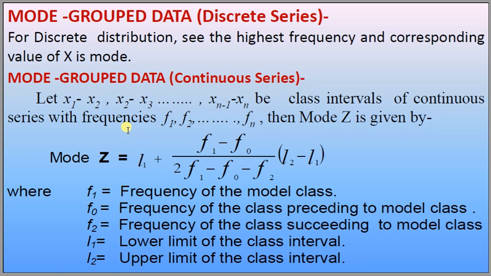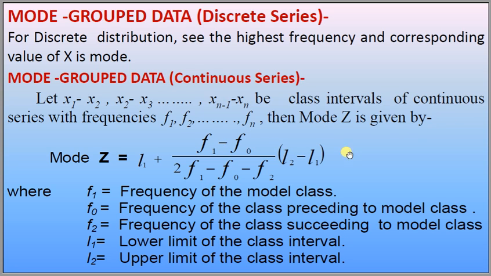In case of discrete series, for a discrete distribution, see the highest frequency, and the corresponding value of x will be the mode. In case of grouped data, let x1 to x2, x2 to x3, up to xn minus 1 to xn be class intervals of a continuous series with frequencies f1, f2 up to fn.